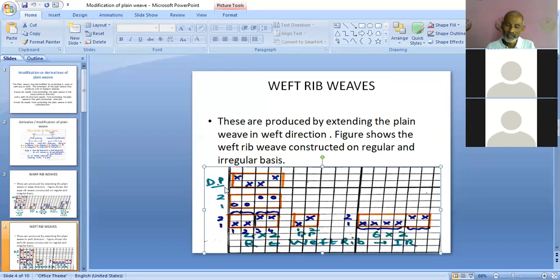And this special denting order is required for such weaves. So if in the examination it is asked to indicate the 2-2 weft rib along with the denting plan, if you are indicating in this manner only, it will be correct. If you are indicating 2 consecutive marks here and 2 consecutive marks here, then your denting plan will be considered as an incorrect denting plan. So please consider this point whenever you are indicating the denting plan for these types of structures.